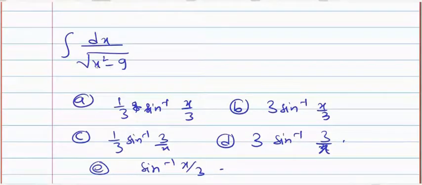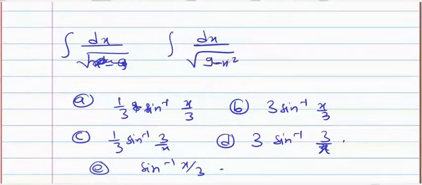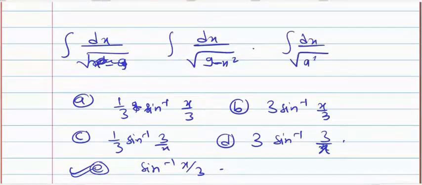Our standard formula is a square minus x square, so change the question a little here: dx upon 9 minus x square. So now for this the answer is option E. Our standard formula is integration dx upon a square minus x square, which has the formula sin inverse x by a. Here 1 by a does not come. Just be a little careful.